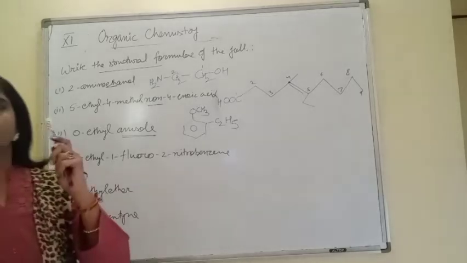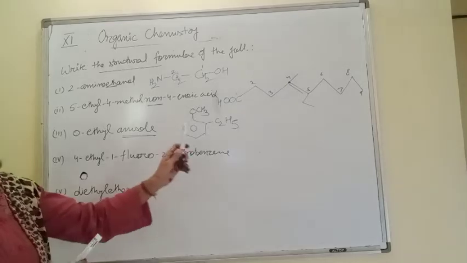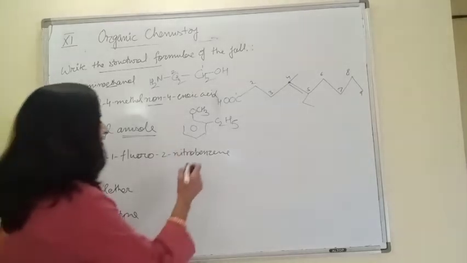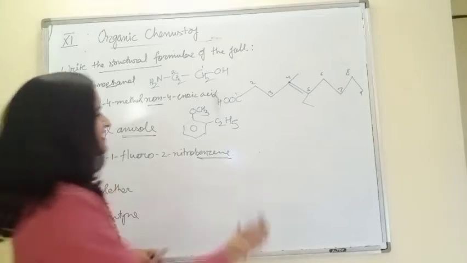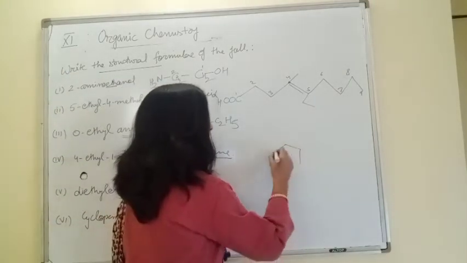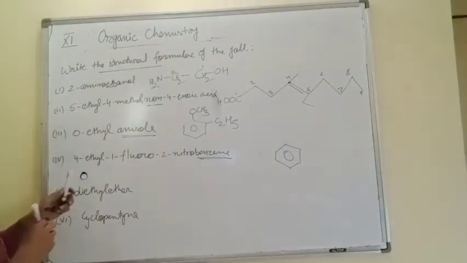First of all, select the main chain. 4-ethyl, 1-fluoro, 2-nitrobenzene. Here comes our main chain. So this is benzene. Now give substituents.